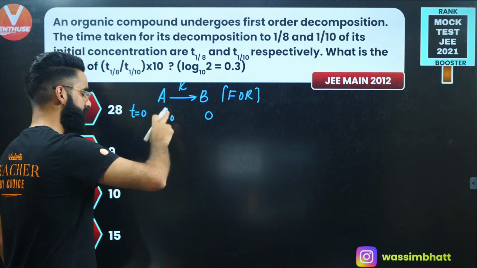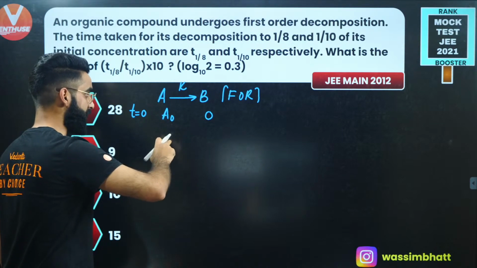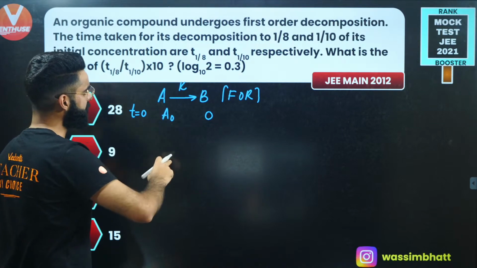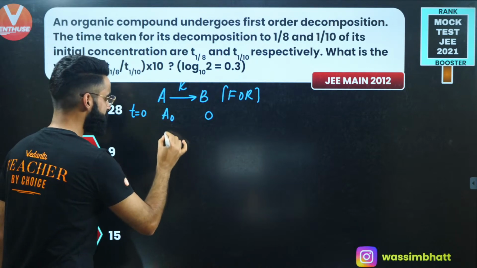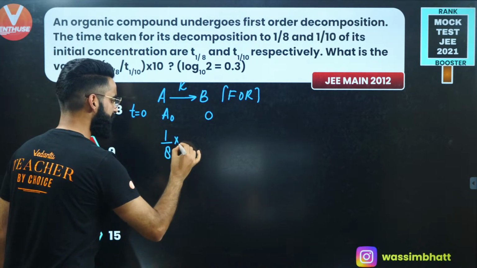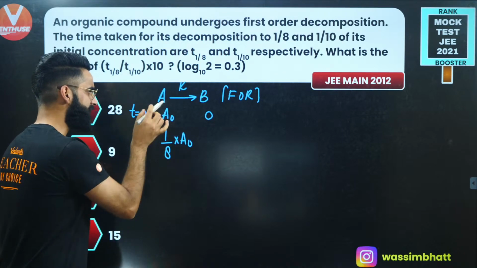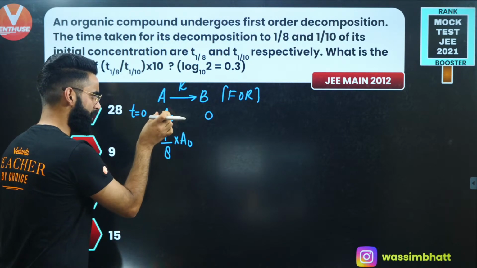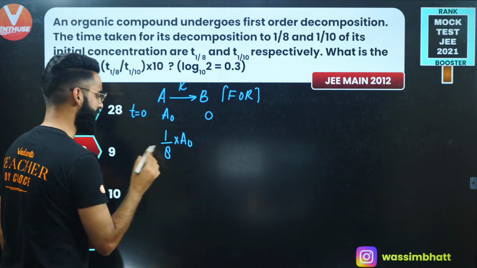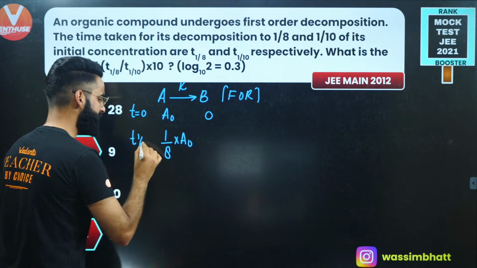When the reaction starts, the concentration of reactant will keep on decreasing, and a stage will reach when the concentration of reactant will be equal to 1/8 of A0. The time taken by the reactant to decrease its concentration from A0 to A0 by 8 is denoted by T1/8.